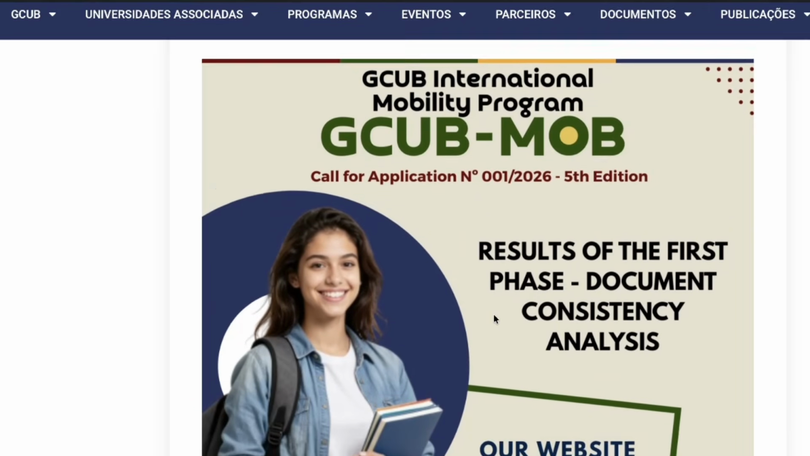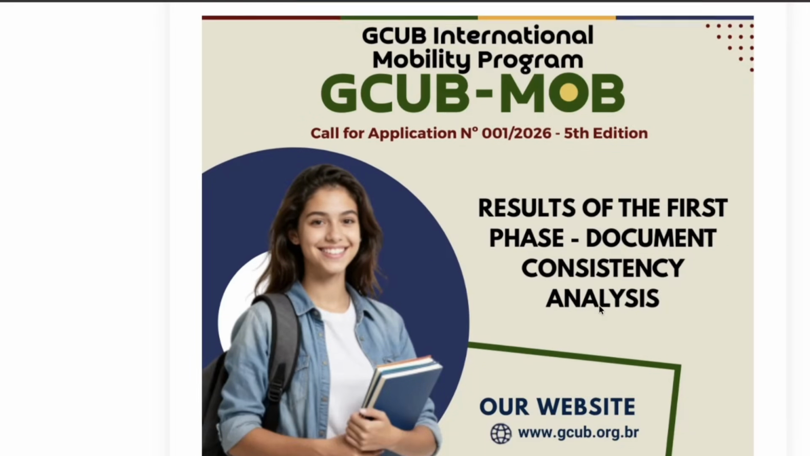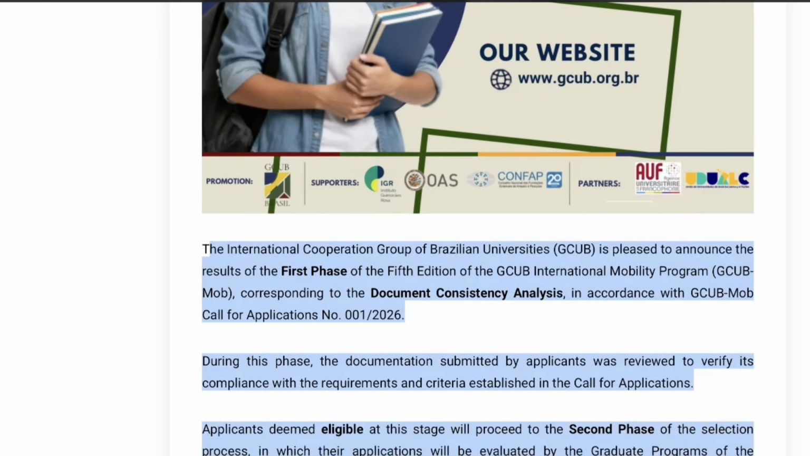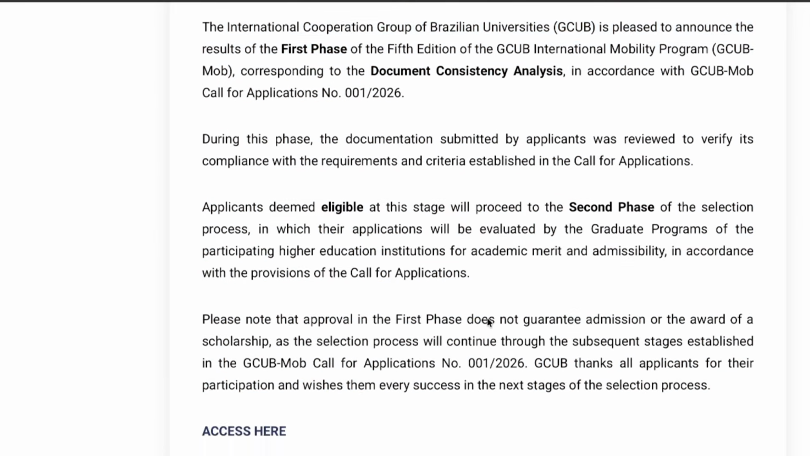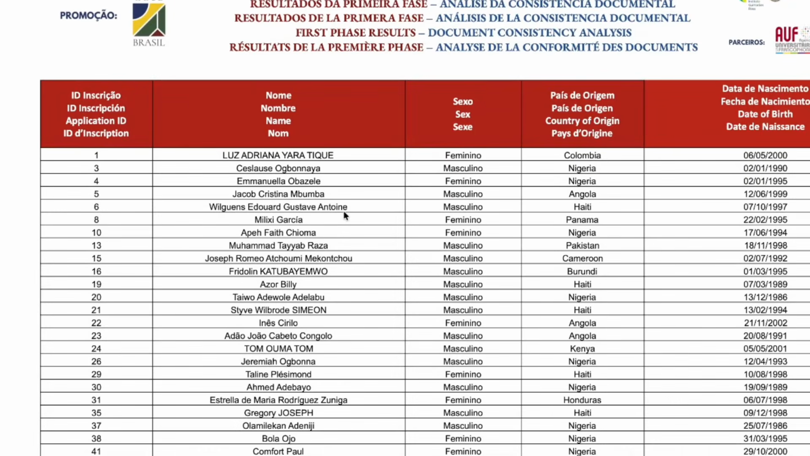Just come to this website and you can read that the GCUB International Mobility Program result for the first phase, which is document consistency analysis, is out. You can read all the story right here, but the most important thing you need to do is to download the Excel spreadsheet right here. So here is the download.